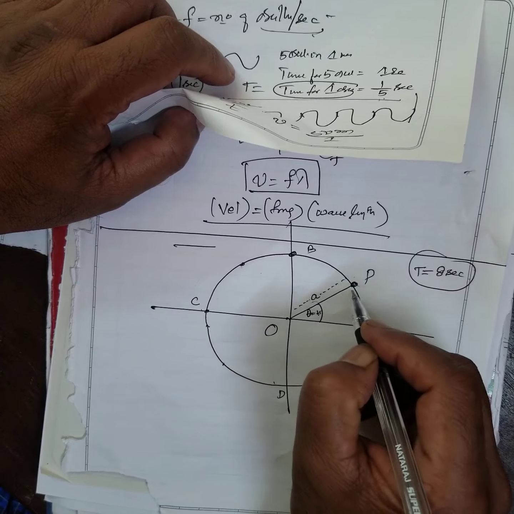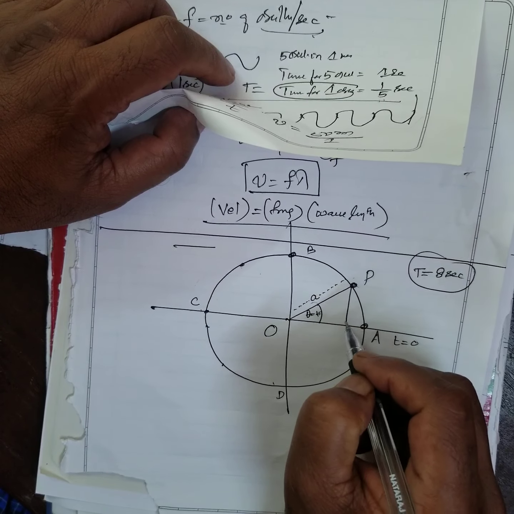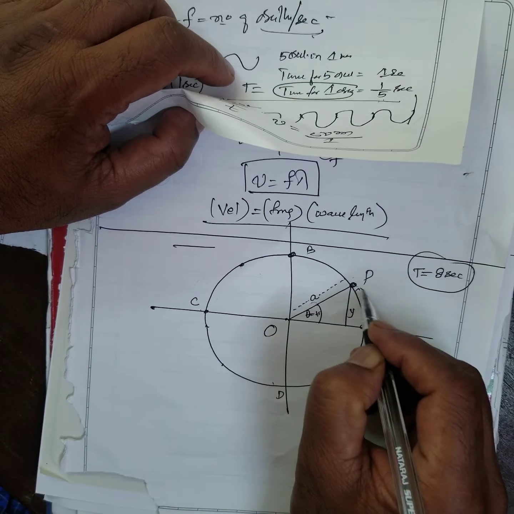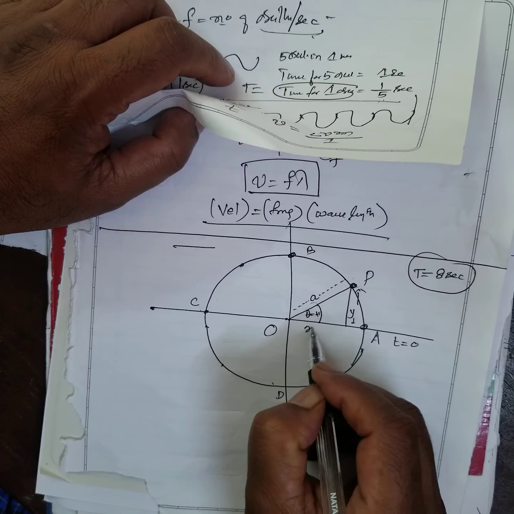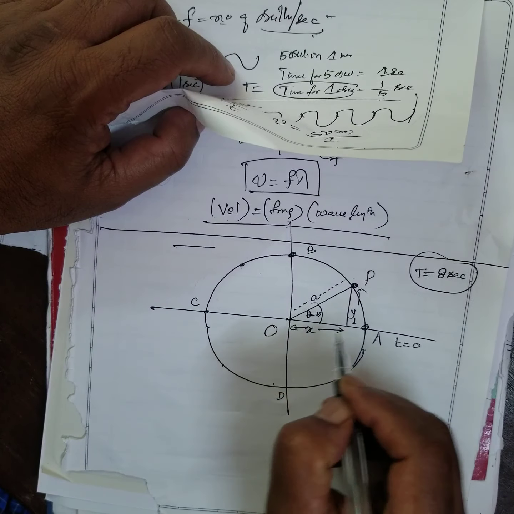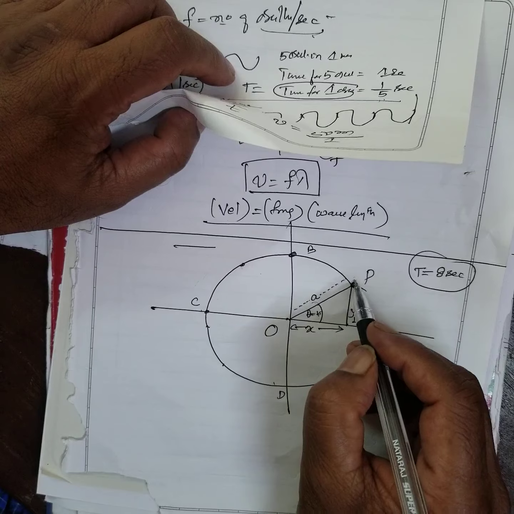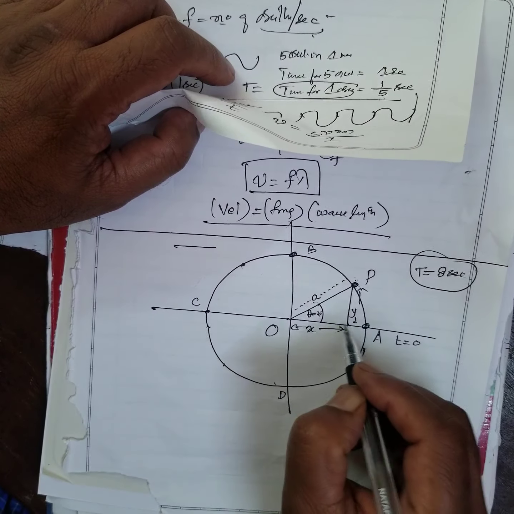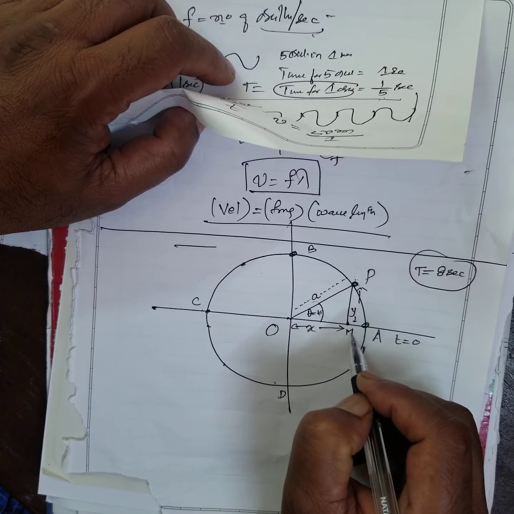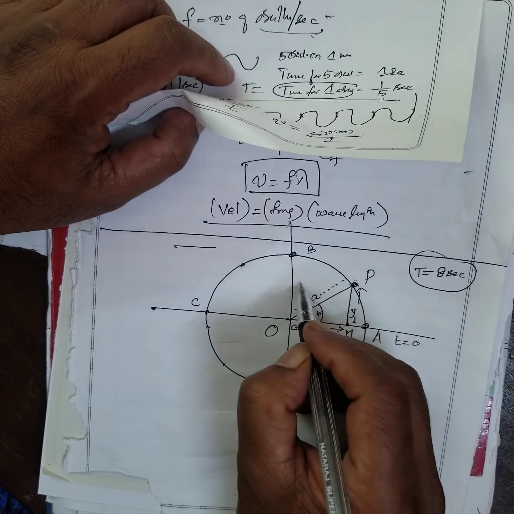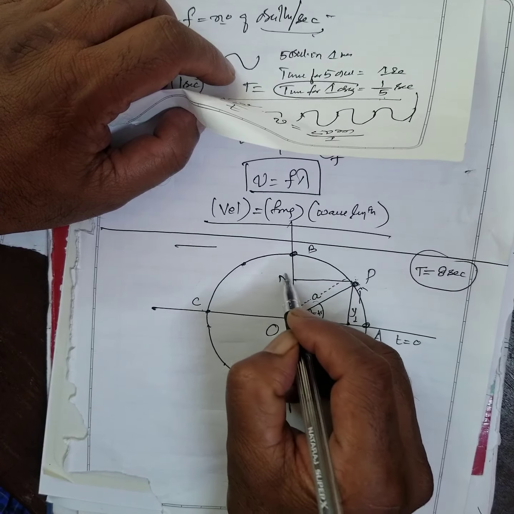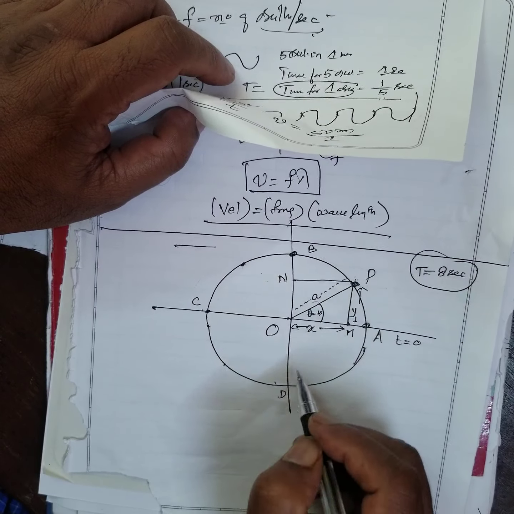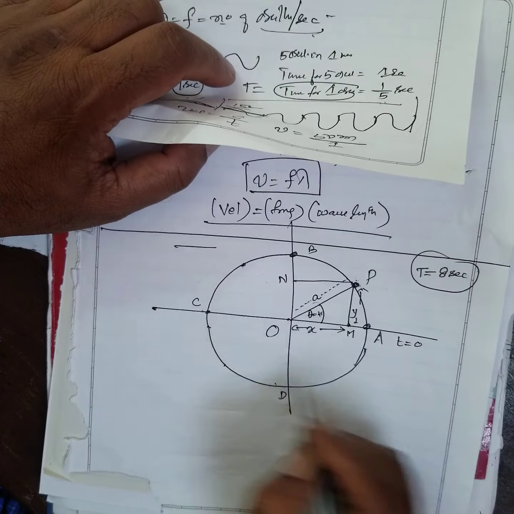Theta is 45 degrees. Then how much is the vertical displacement? Y is the vertical displacement. What is the horizontal displacement? This one. This is the projection. This is the shadow of P on this diameter. I'll write M here, and N here. This is the shadow of P on this diameter. What are M and N?